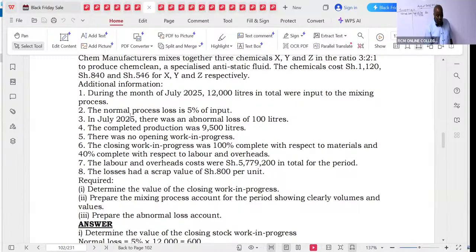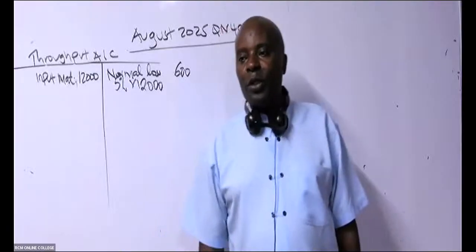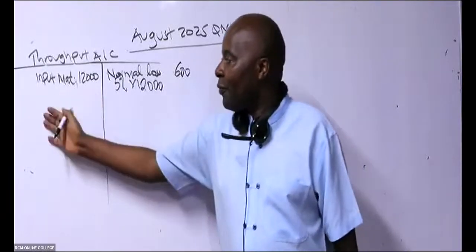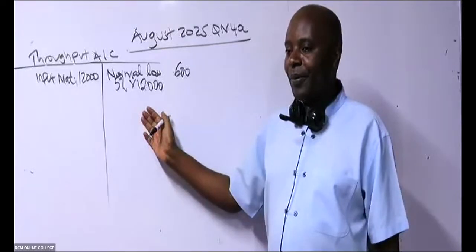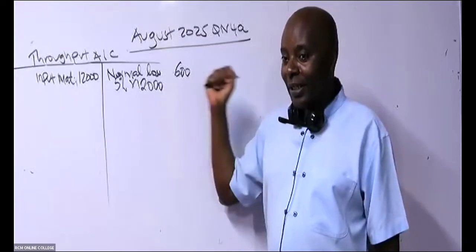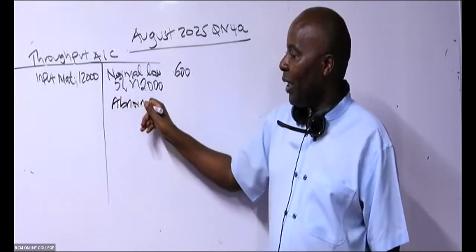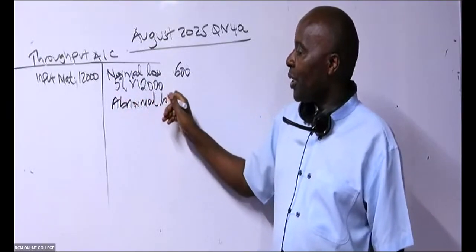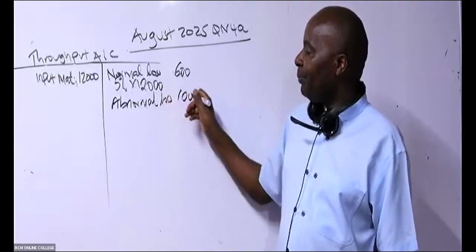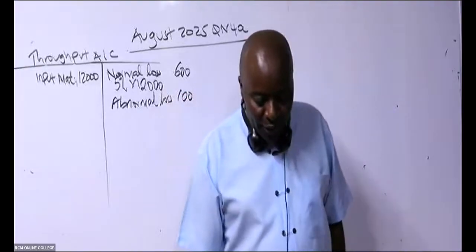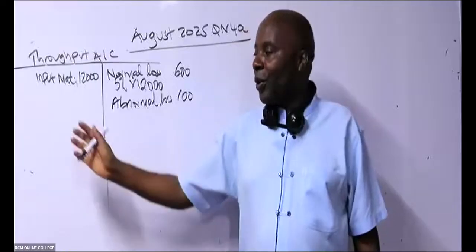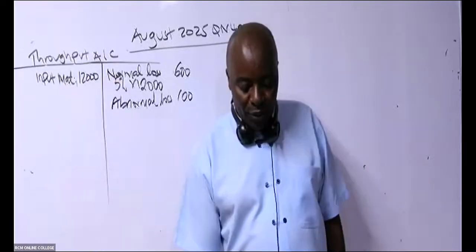We are told in July 2025, there was an abnormal loss of 100. So abnormal loss, where shall we book this abnormal loss, on the left or right? Yeah, right. Abnormal loss is here, isn't it? So abnormal loss, ladies and gentlemen, we have 100. If it was abnormal gain, it would have been on the left. Thank you so much.